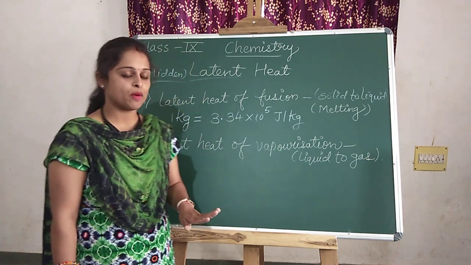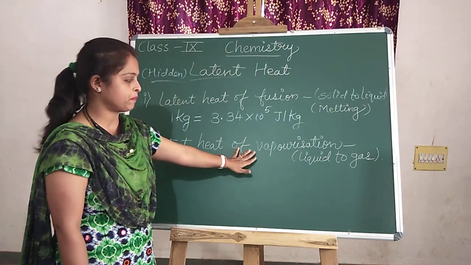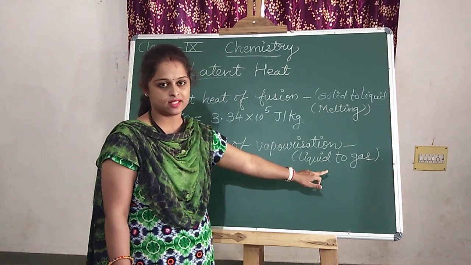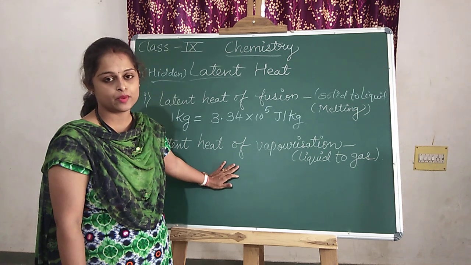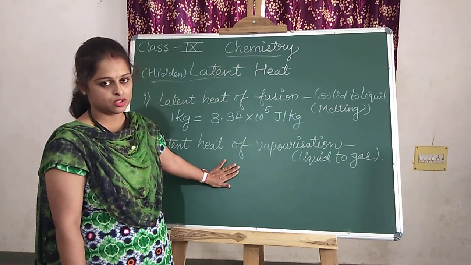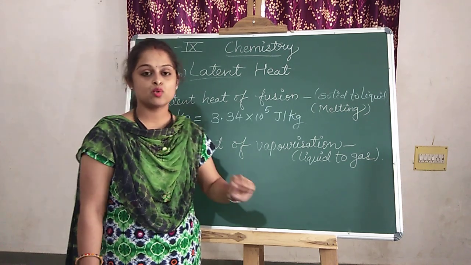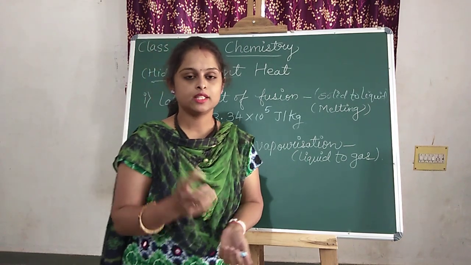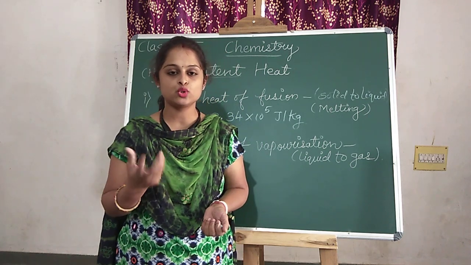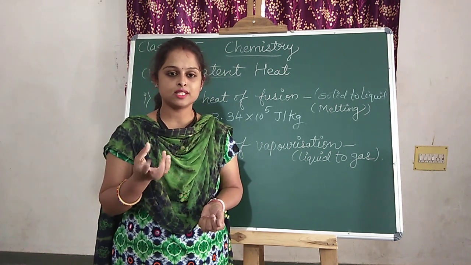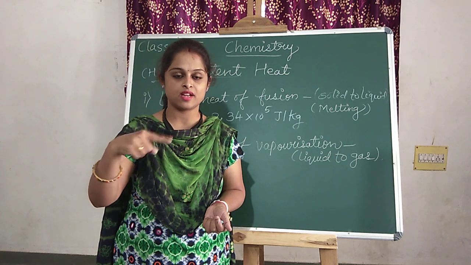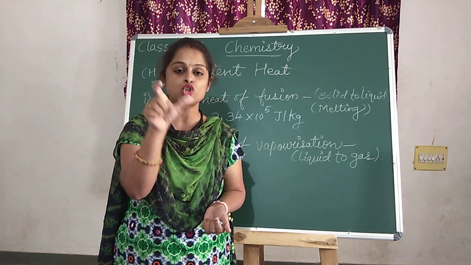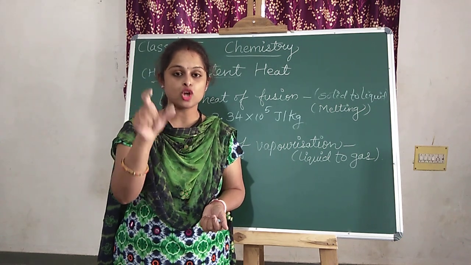Now, the next topic is latent heat of vaporization. It takes place between the liquid state and the gaseous state. A very good example of a liquid, the universal one, is water. Water has a boiling point of 100 degrees Celsius. Do one thing, take the water in a beaker and start to boil it. After that, what happens? Its temperature rises, and when it comes to 100 degrees Celsius, it stops rising.